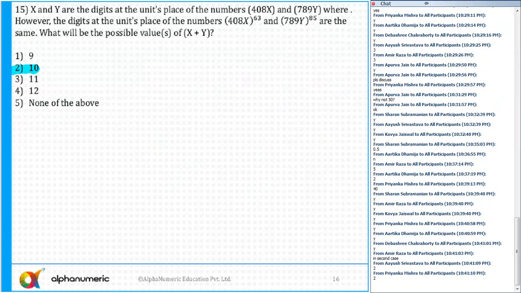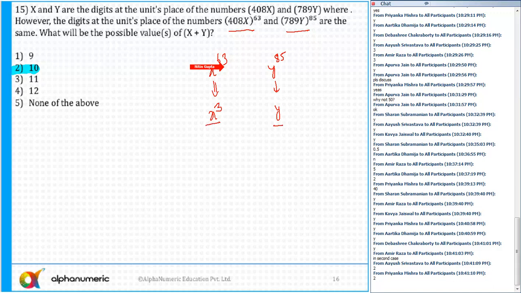We know that the last digit only depends upon the last term. So here, the last digit of this is x raised to power 63. The last digit of this is y raised to power 85. And what is the universal cyclicity for the last digit? 4. Yes or no? That's the universal cyclicity after a power of 4. So in this first case, if I divide 63 by 4, what is the remainder? 3. So its last digit is the same as the last digit of x cube. And here if I divide power 85 by 4, the last digit is y. So the last digit of this is x cube and here it is y, and it must be the same.